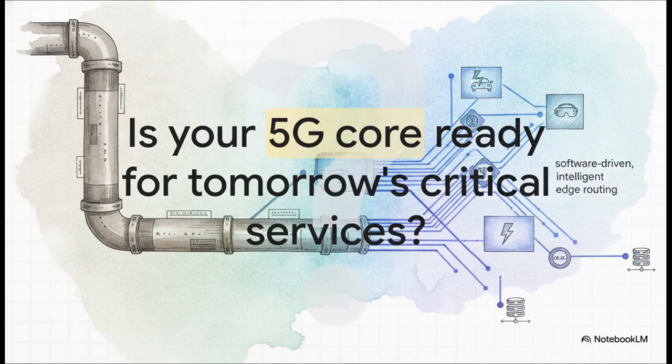So, I want to leave you with a final provocative question to take back to your engineering and strategy teams. Look closely at your current roadmap. Is your 5G core truly ready to dynamically support the strict, slice-specific demands of tomorrow's critical services? Or are you still architecturally bound to the rigid, static pipes of the past?